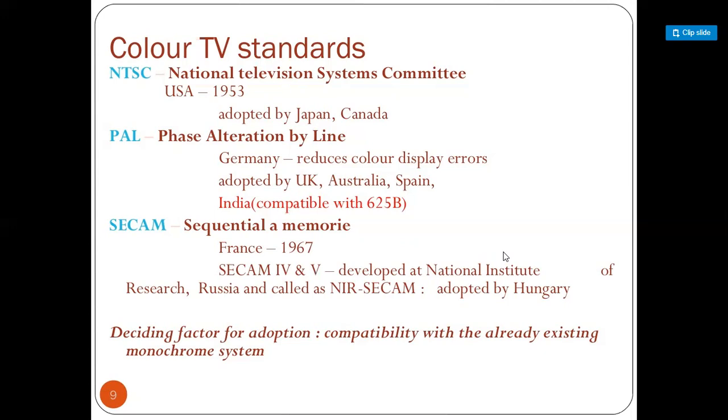Another color television system developed is, in short, the PAL system. The long form of PAL is phase alternation by line, in which the phase of the system is alternated, and that alternation depends on the color. The PAL system is adopted in India as well as in European countries such as Germany, UK, Australia, and Spain. The third system is SECAM.